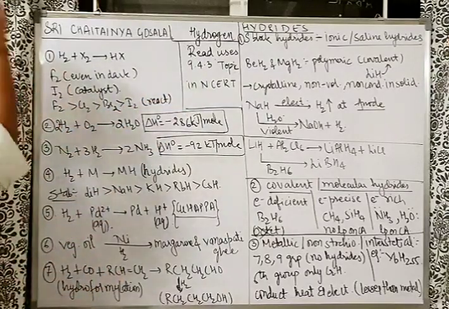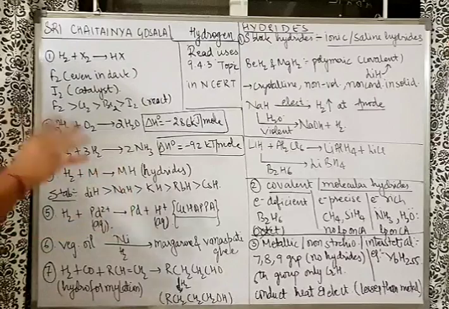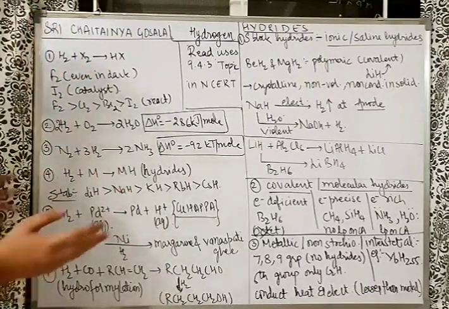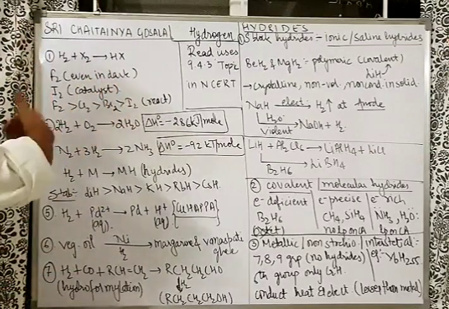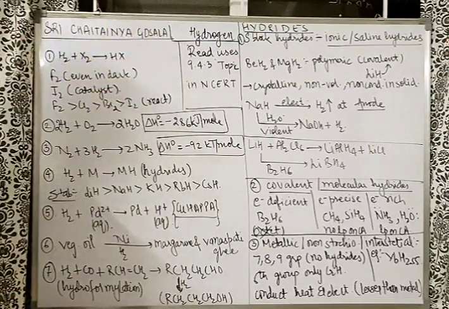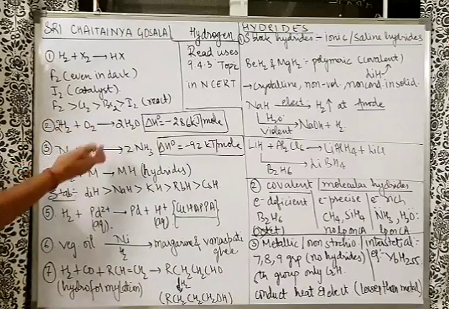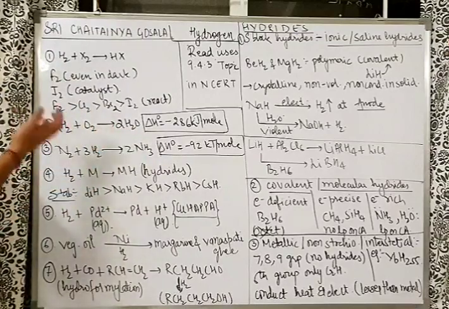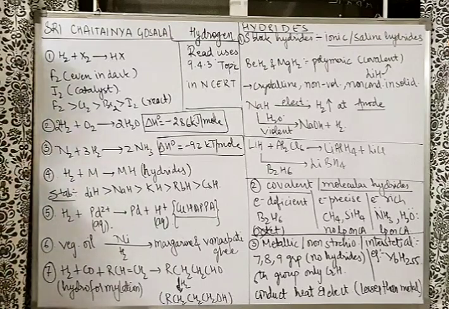So fluorine reacts even in the dark. Fluorine is crazy, it reacts with just everyone, and the reaction of fluorine is uncontrolled. But iodine, being least reactive, requires a catalyst for this reaction to go forward. Moreover, the reaction of H2 with O2 forming water is highly exothermic, but it is so slow at room temperature. So why slow at room temperature?